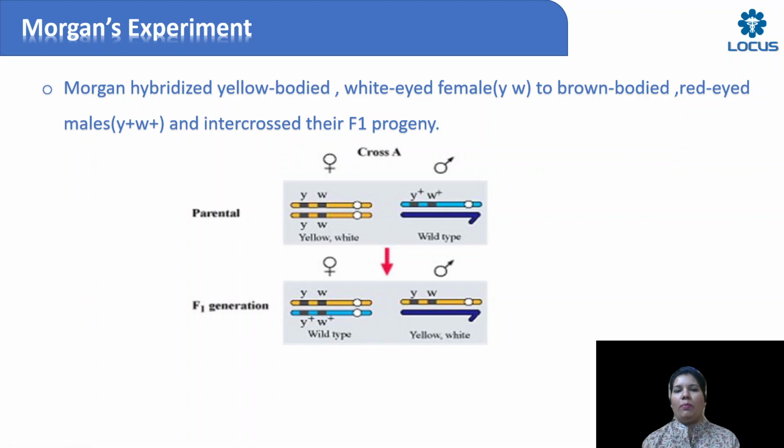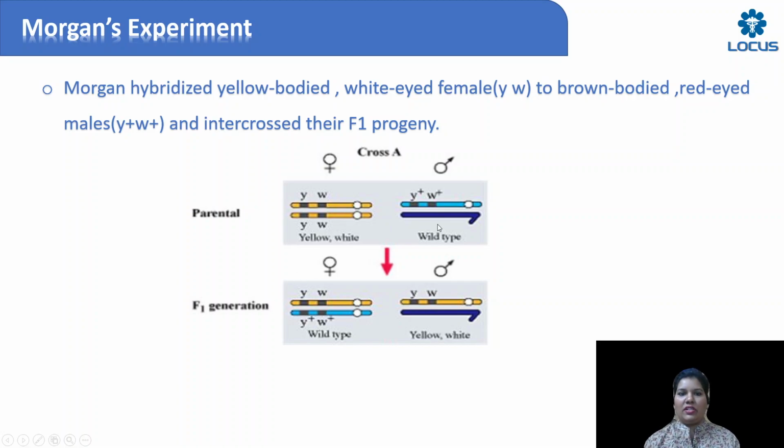What is a wild type? A particular character or trait that you see most common in a particular population, you call it as wild type. A wild type can be dominant or recessive. So here in Drosophila, brown bodied red eye were very common and yellow bodied white eye were very uncommon. Like, when Morgan started breeding many generations, in one of the generations, he found this mutant type. So you use the word mutant when it is rare. So he took the parents, then he got F1s, he intercrossed the F1s, right?